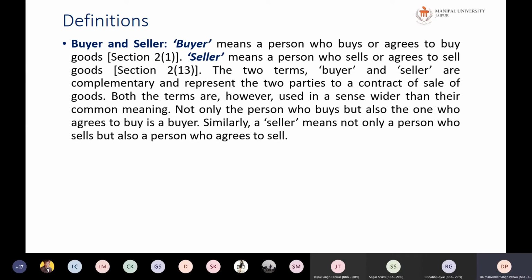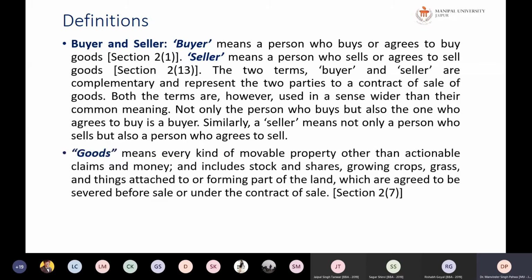Wider than the common meaning means a buyer is actually a person who actually buys, and a seller is a person who sells, but a person who agrees to buy is not a buyer at that time, yet agrees to buy is included, and agrees to sell is also included in the definition of the seller. Okay, and what do they have to agree to buy and sell? The goods. Okay, so goods means every kind of